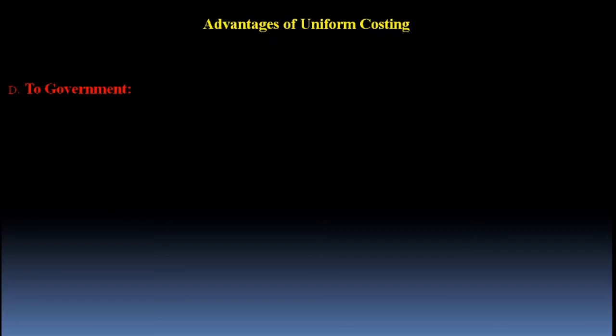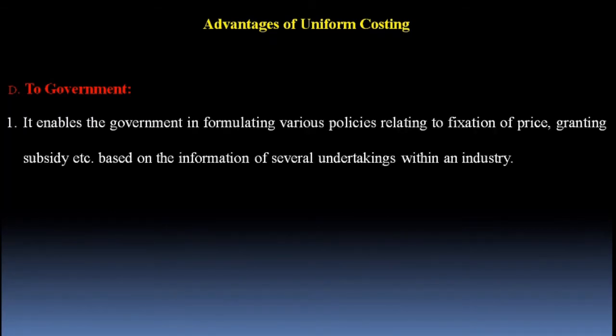Let's discuss now the advantages of uniform costing for the government. It enables the government in formulating various policies relating to fixation of prices, granting subsidy, etc., based on the information of several undertakings within an industry. Now the question is, how does it help the government in fixing selling prices?